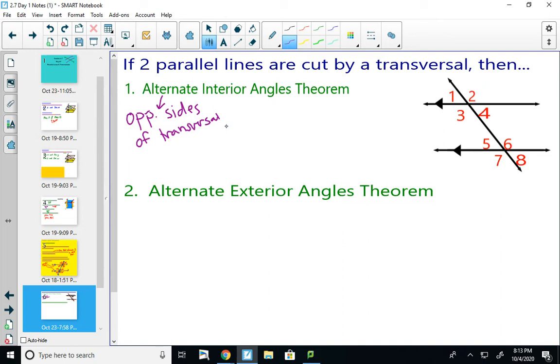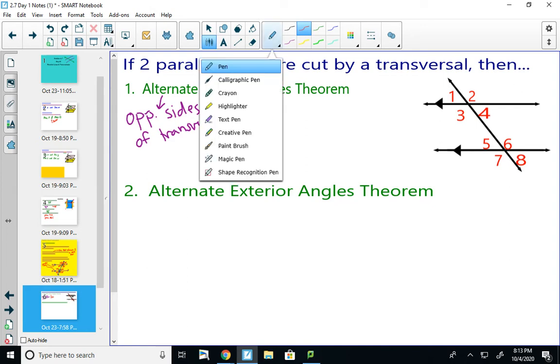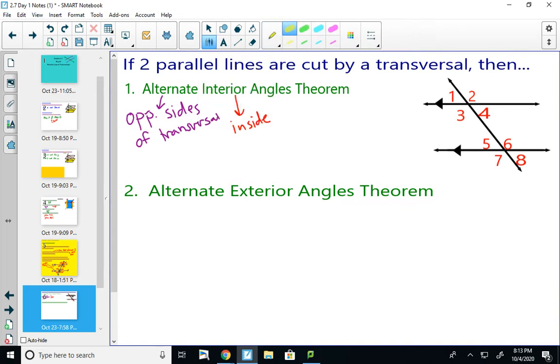And interior, in your brain, should mean on the inside. So let's find these. Interior would be our inside angles. So angles 3, 4, 5, and 6 are my interior angles.